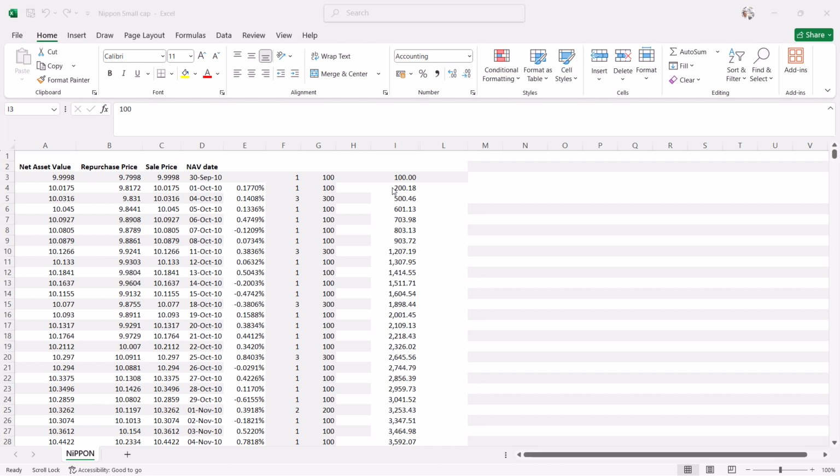This process will continue. Now we will determine the investment value as of 30th April 2025.